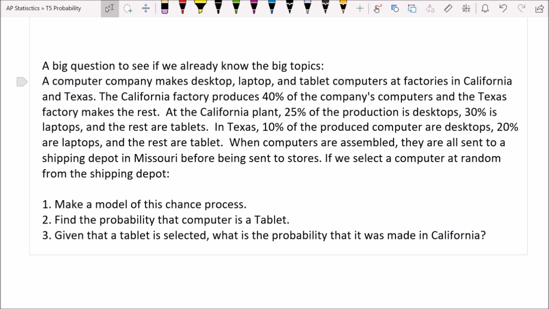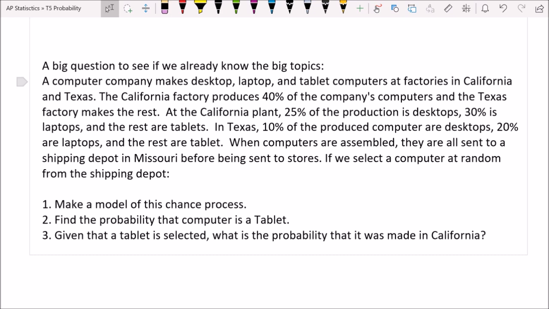Now, guys, I do want to say this question is a couple years old, and I know that we would normally not call tablets computers, but this question is calling tablets computers. So just so you know, don't get thrown off by the word computer. They're calling those computers. Okay. When the computers are assembled, all of them are sent to a shipping depot in Missouri before being sent to the stores. If we select a computer at random from the shipping depot, we have some questions to answer about that.